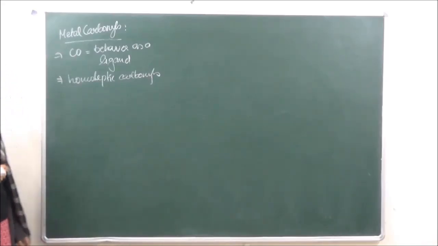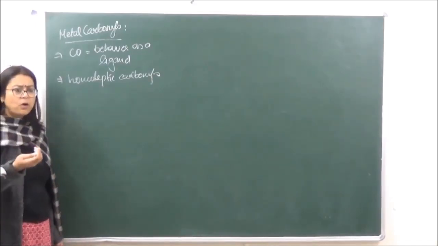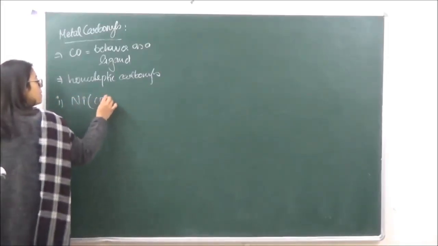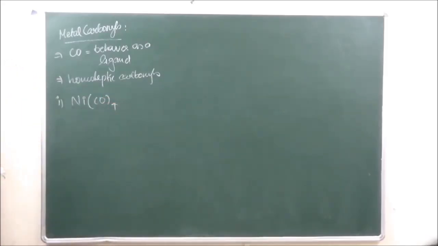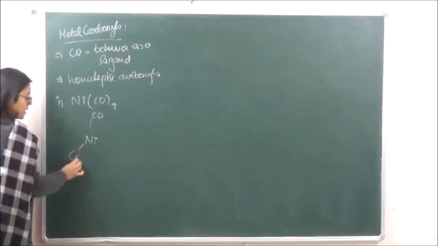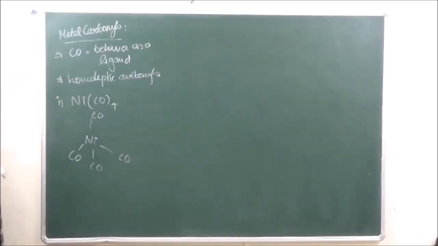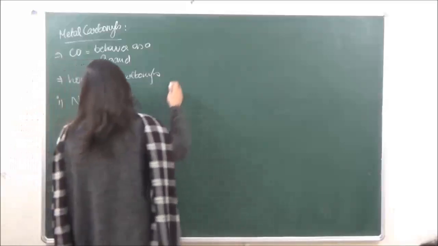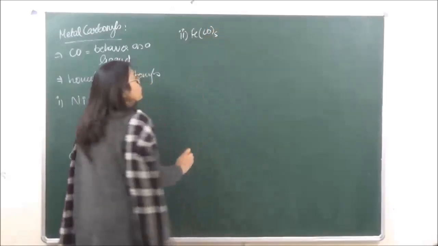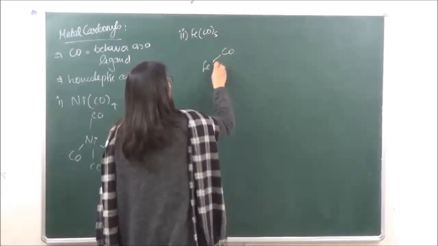When we're talking of the structure of metal carbonyls, they have the same structures as the general coordination polyhedra. For example, if we take nickel carbonyl, this is going to have a normal tetrahedral structure. If we have Fe(CO)5, this is going to have trigonal bipyramidal geometry. So we have over here Fe(CO)5.